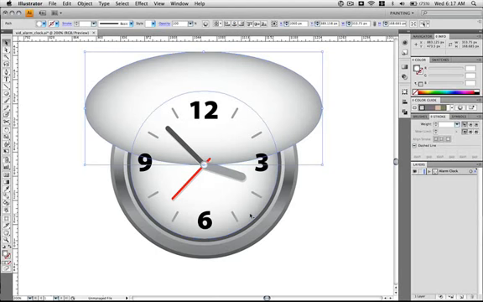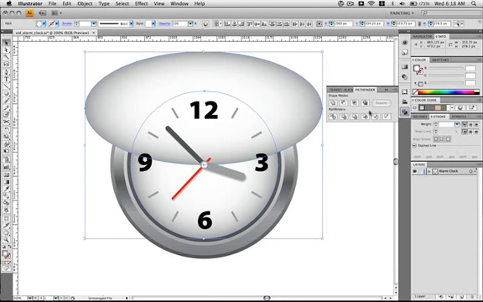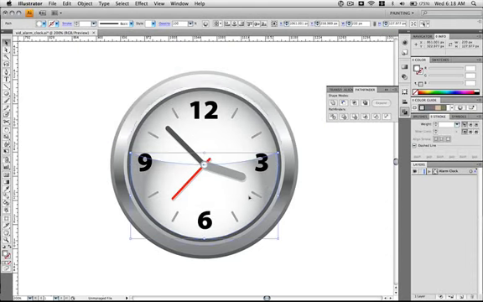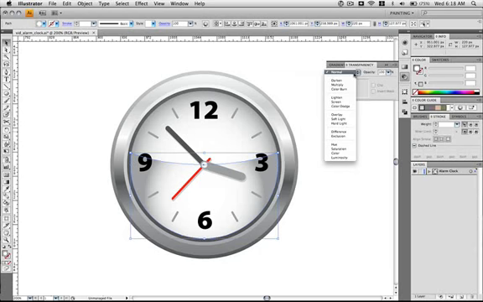Now go ahead and select our other copy of the clock face that we made. Open up the Pathfinder panel and hit the minus front button. And now we're left with just this new shape that we've created. Then in the transparency panel, go ahead and set it to multiply.